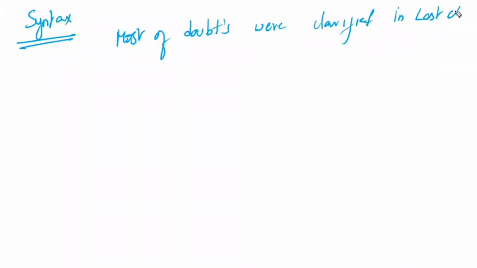Syntax is, for example, let us take it in this way. Most of the doubts were clarified in the last class. In the last class, we had the doubts clearance session, right? So most of the doubts were clarified. Now, instead of using "were clarified", if I use "is clarified", what is the difference?